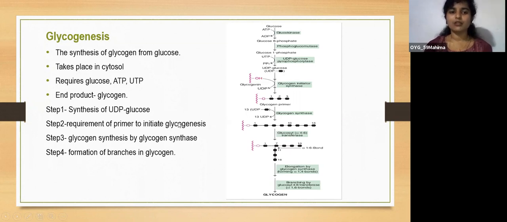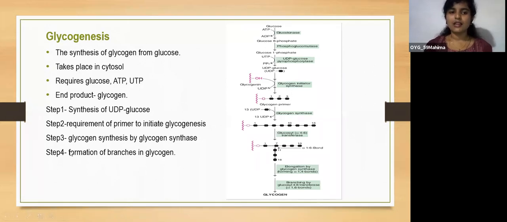The next step is the requirement of a primer to initiate glycogenesis. It is said that to initiate the glycogenesis pathway, a glycogen primer, meaning a fragment of glycogen, is needed. But now studies have revealed that there is a protein called glycogenin, which functions like a glycogen primer. So even in the absence of a glycogen primer, this can initiate the glycogenesis pathway.